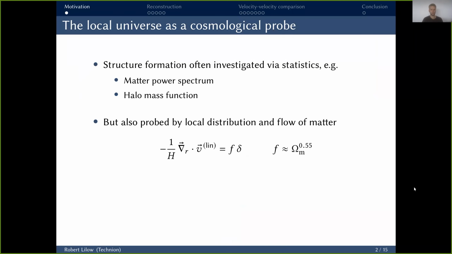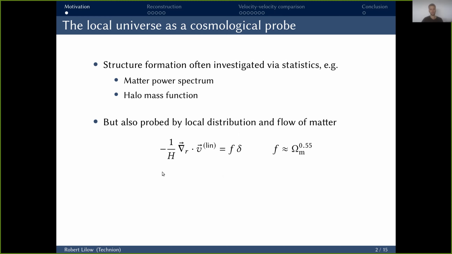Now, most of the time when you think about probing structure growth, you probably think about using large-scale statistical properties of the matter distribution, like the matter power spectrum or the halo mass function. However, today I want to talk about one of the ways you can instead use the specific 3D distribution and flow of matter in the local universe to do so.